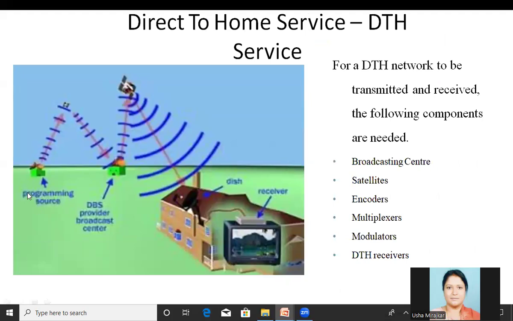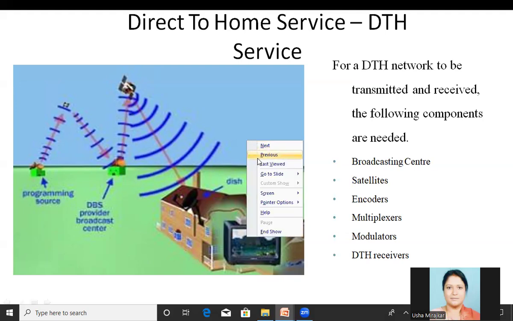Here, this is the diagram. That is the programming sources. We can have transmission from the programming sources to the DBS or the service providers also using the satellite. Then from the service providers, they can transmit again towards the users, again using the satellite.